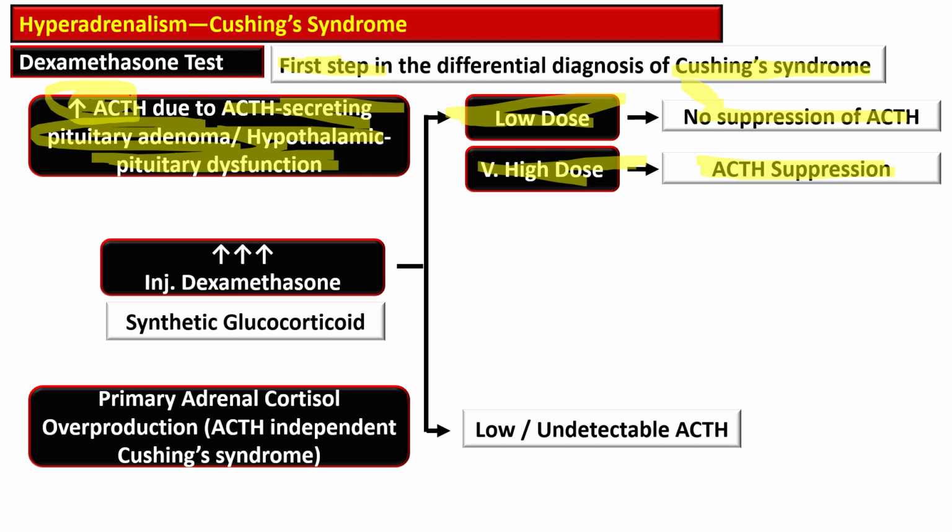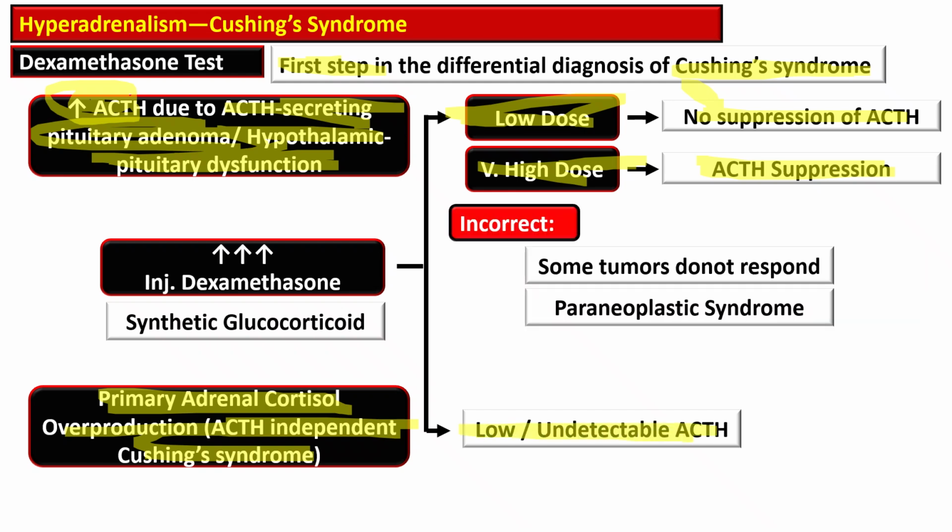So in primary adrenal cortisol overproduction, or ACTH independent Cushing syndrome, the ACTH is low or undetectable. Sometimes this test is incorrect because the tumor does not respond, or there is presence of paraneoplastic syndrome that is causing this condition.